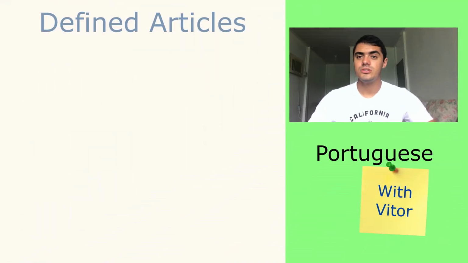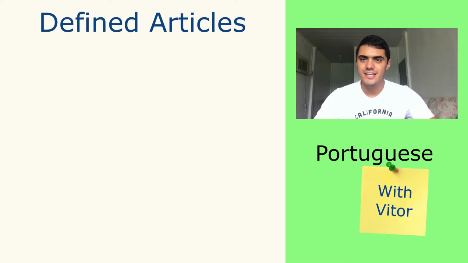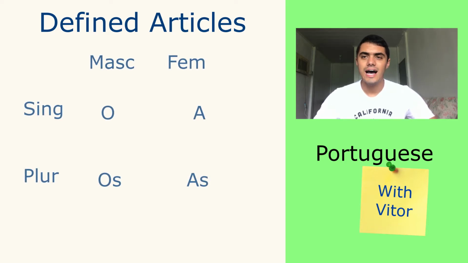First of all, I would like to teach you definite articles. Have you ever seen definite articles before in Portuguese? No? So let's start now. Definite articles, they are the same as the one you have in English, the. In Portuguese we have four: o, a, os, as. O and a are for singular, and os and as are for plural, okay?